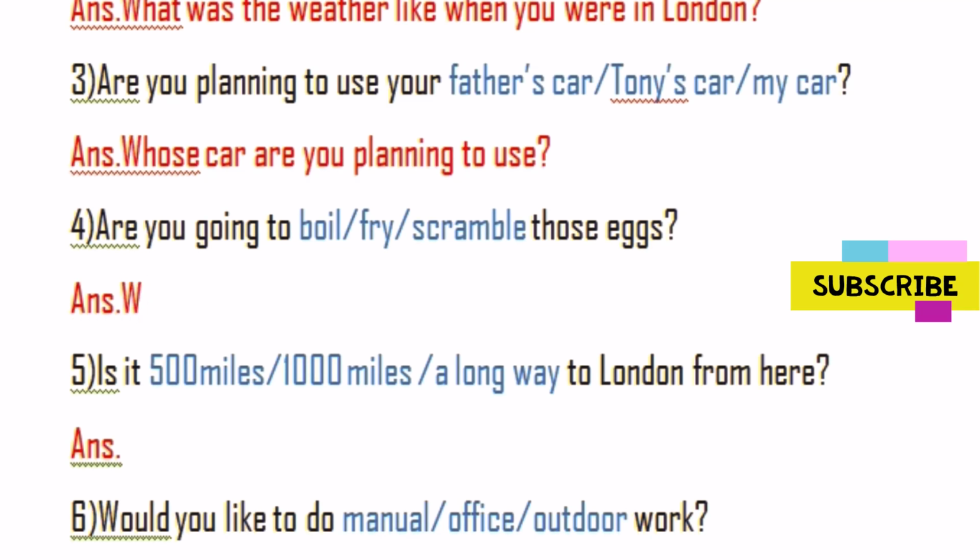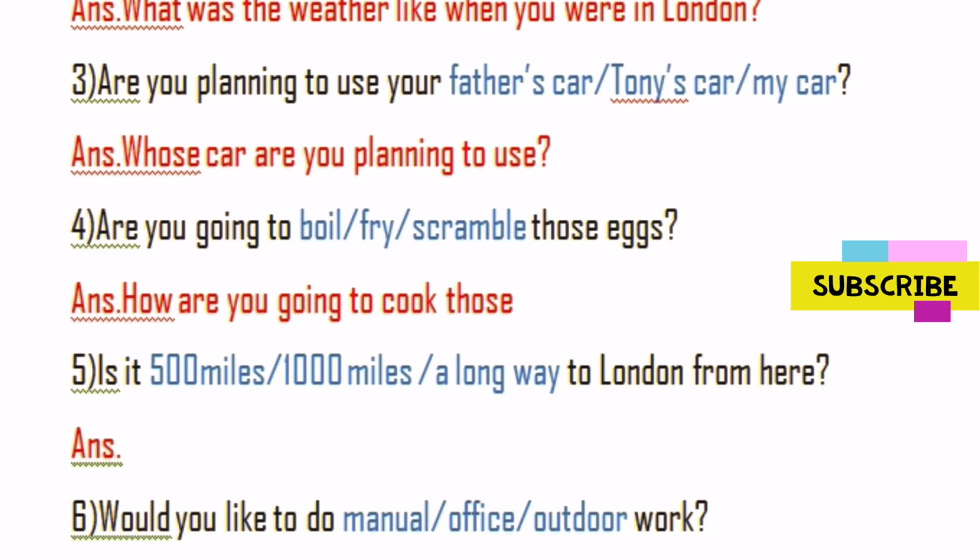Let's start an answer here. How are you going to cook those eggs? Yes, my dear. Are you going to boil, fry, scramble? The person is talking about the way of cooking. That is why we can say, how are you going to cook those eggs? You have to write information questions, not the answer there. How are you going to cook those eggs?